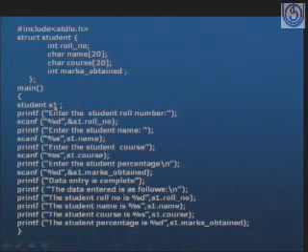Suppose I want to access or store the values for these members of the structure, I have to have s1 dot roll number, s1 dot name, likewise s1 dot course and s1 dot marks obtained. So here one printf statement serves the purpose of prompting the user to enter the value, and one scanf statement I have written over here, so that whatever value is given by the user, I am trying to take into the program.